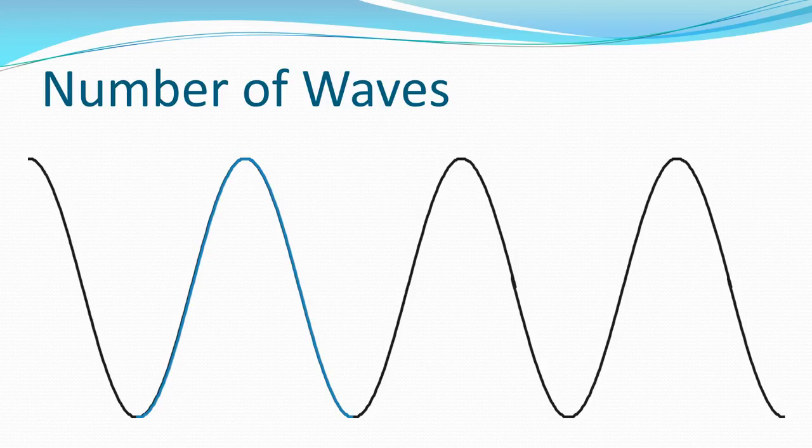You can also think of it as trough to trough, trough to trough, trough to trough, and we're still left with 3 total waves and a half of a wave. You can also look at it as one trough, one crest, one trough, one crest, one trough, one crest. In this case, we're left with a quarter of a wave on each side, so we still have 3 full waves and a half of a wave.